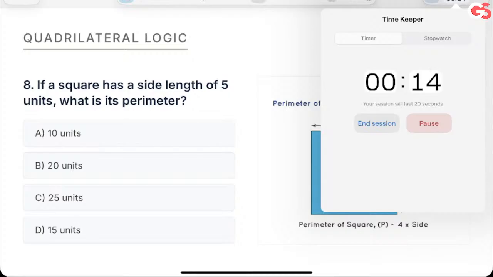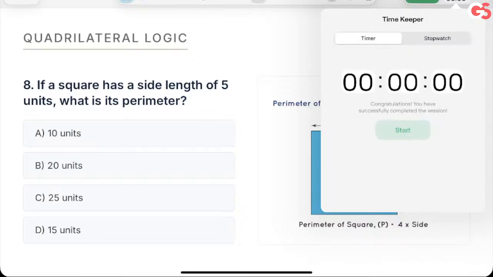Perimeter is defined as the sum of all the sides. A square is a quadrilateral, all of whose sides are equal.